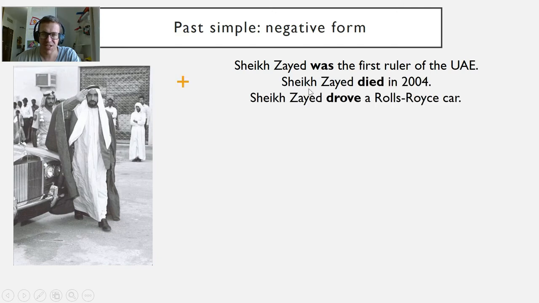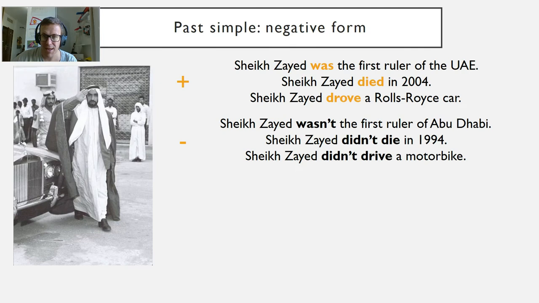ED is in the past. Sheikh Zayed drove a Rolls-Royce car. Drove is drive in the past, and it's irregular. And here in the picture we have him with one of his nice Rolls-Royce cars. So this is the past simple positive form. The negative is different. So the same sentences, the same verbs, but different things.